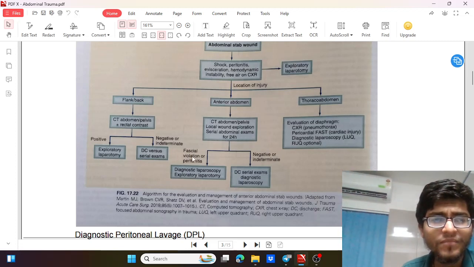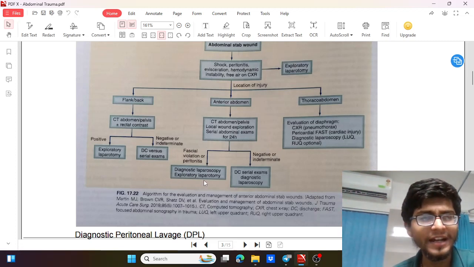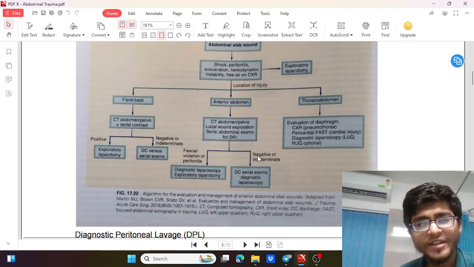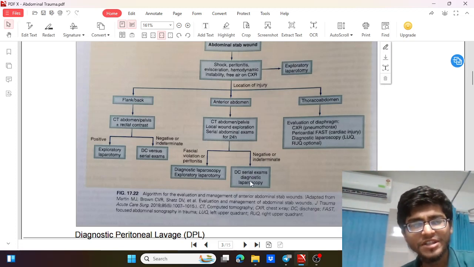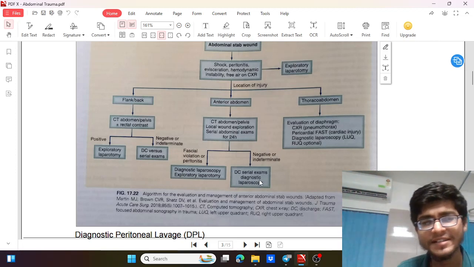If there is some fascial violation, peritonitis or some injury inside, we'll again go for an exploratory laparotomy or a diagnostic laparoscopy as per requirement. Or if it is negative or indeterminate, then we can go for a serial examination, or if the patient is fine, then we can go for a discharge. And in observation, if we find there is some issue, then we can take the patient for diagnostic laparoscopy.